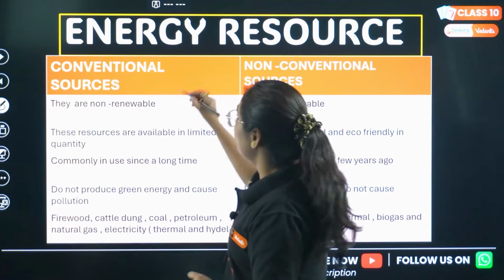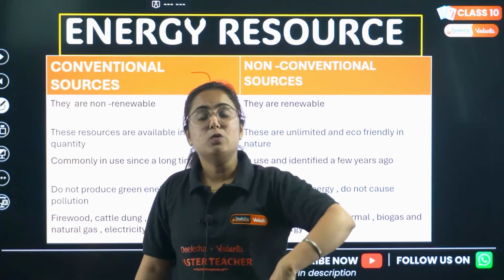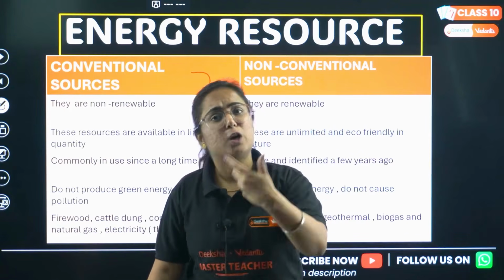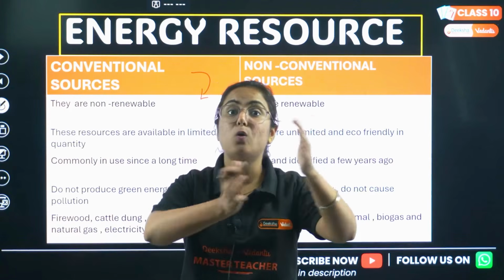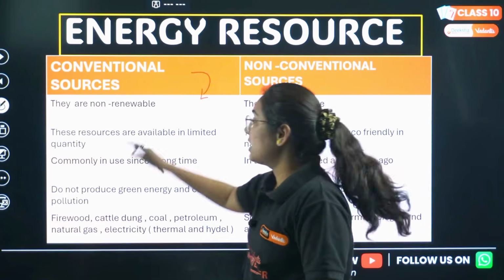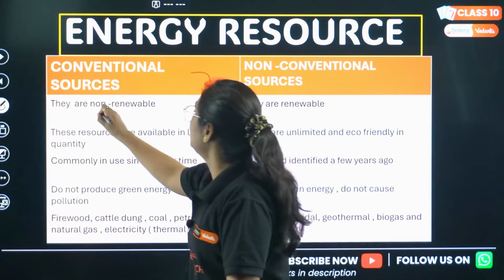So basically, conventional sources of energy are the resources which we have used since time immemorial. That means in our older times, like coal was used as a source of energy, but solar energy is something new to us. Conventional resources are the old type of resources we use. They are non-renewable.